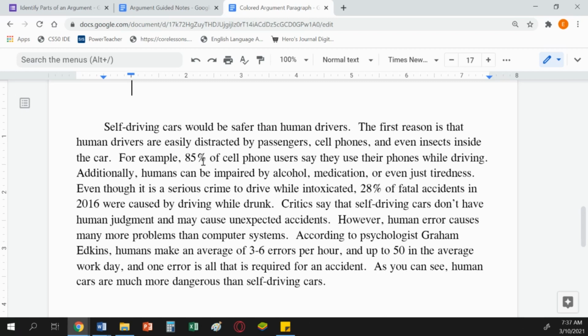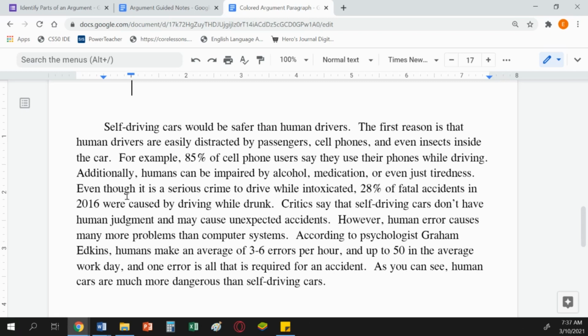Now here, this is a statistic. A statistic is a type of evidence, and the writer is using it to support the reason. Humans are easily distracted. We can demonstrate that because most cell phone users use their phones while driving. We know they're distracted. So you can see our evidence directly supports our reason.